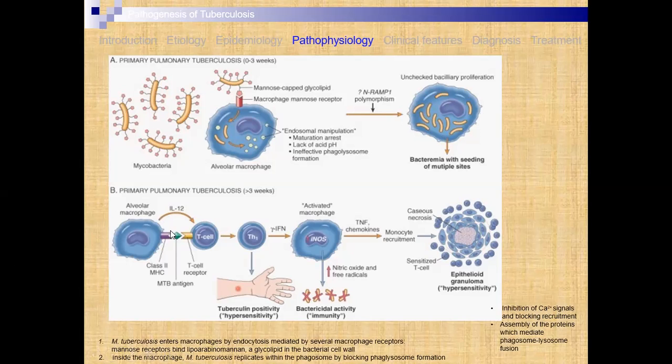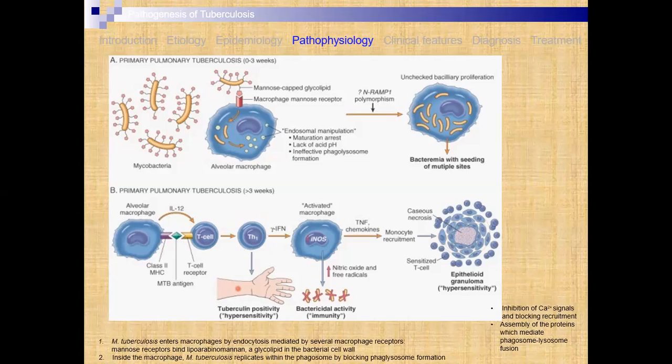After 3 weeks, in the alveolar macrophages this development occurs. Then T cells, T cell receptors are found to bind the Mycobacterium tuberculosis antigens. For this there is tuberculin positivity: if you take the tuberculin test, then it shows a positive result.